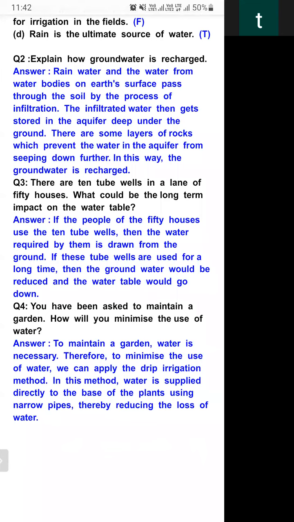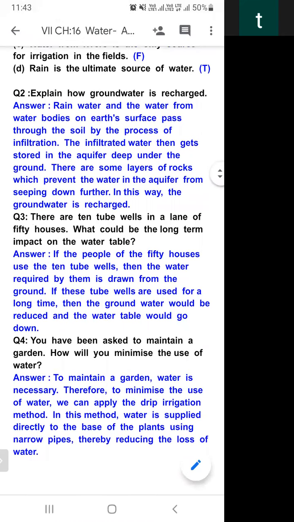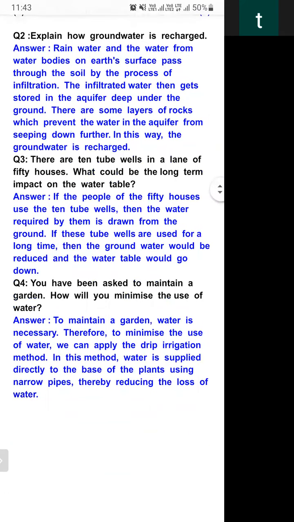If the people of the 50 houses use 10 tube wells, then the water required by them is drawn from the ground. They draw more and more water from under the ground. So what will happen? If these tube wells are used for a long period of time, then the groundwater would be reduced, it would decrease, and the water table would go down.